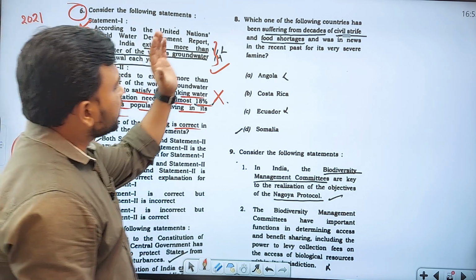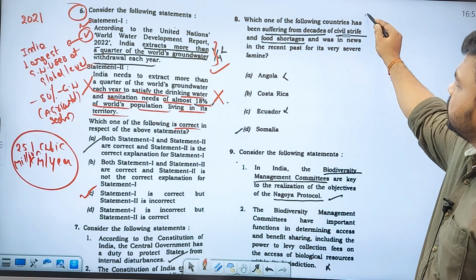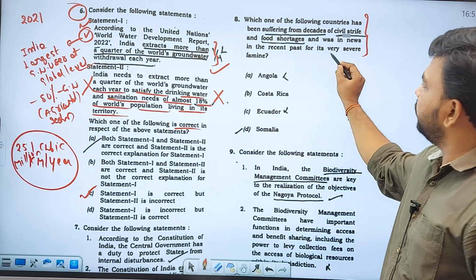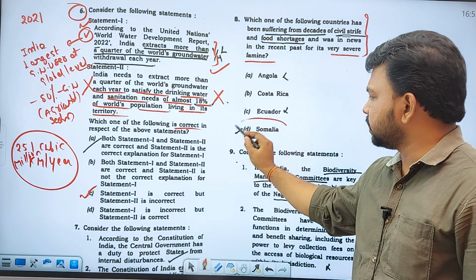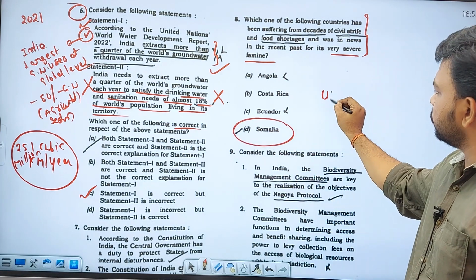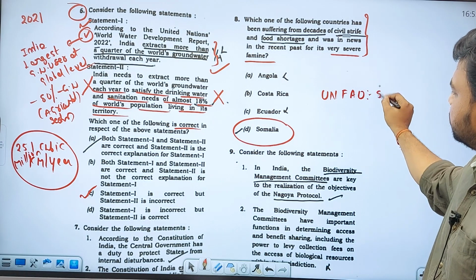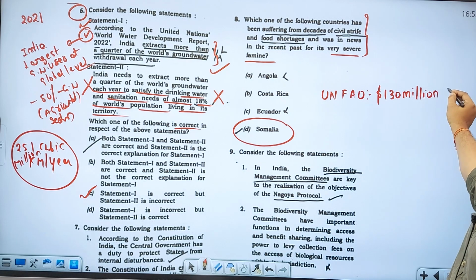Coming to the 8th question: which of the following countries has been suffering from decades of civil strife and food shortages and was in the news in the recent past for a very severe famine? It is Somalia. You should understand that, Somalia. It is in the news. The United Nations FAO has asked countries for some 130 million US dollars for supporting Somalia.